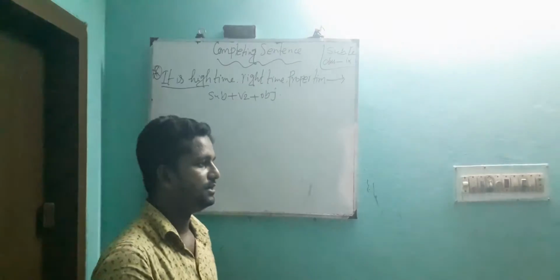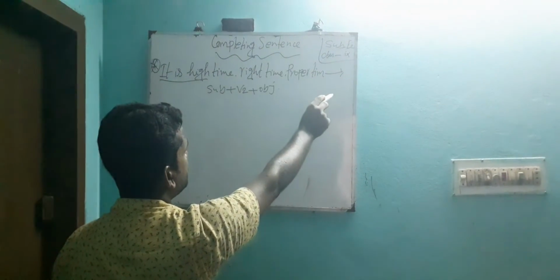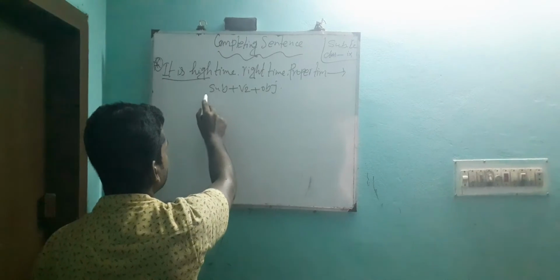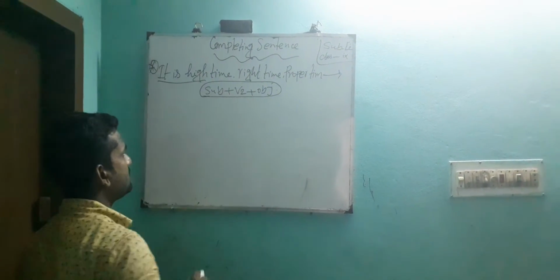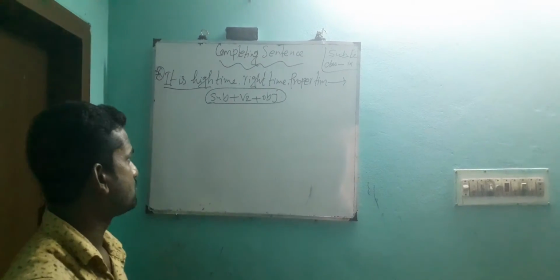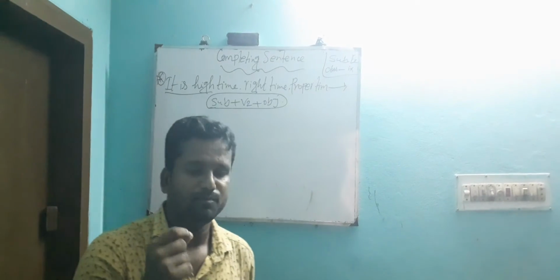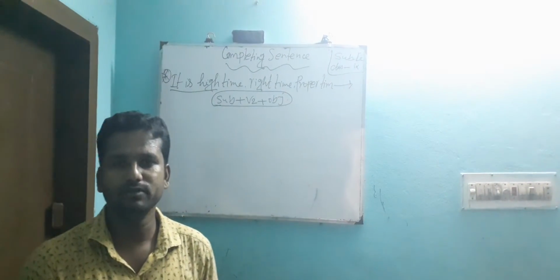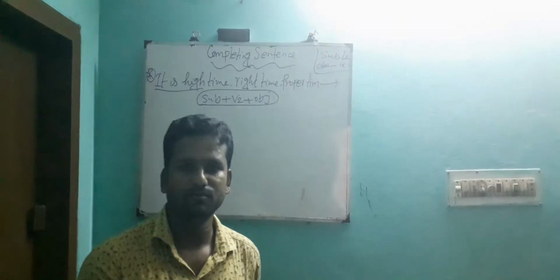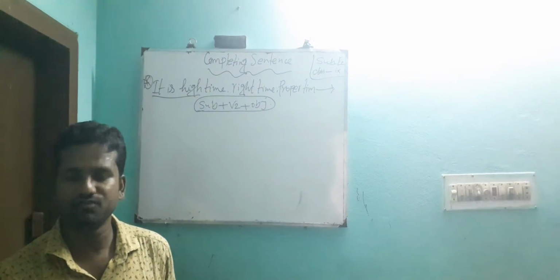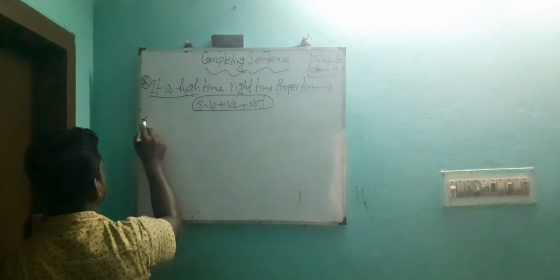Okay, dear learners, if any sentence starts with high time, right time, proper time, then we have to follow this structure to complete it. What is the structure? Subject plus V2 plus object. Do you know what is V2? V2 means past form of verb. We know there are three forms of verb. B1 present form, B2 past form, B3 past participle form. Okay, now practice it.